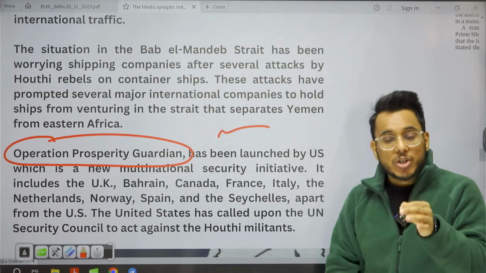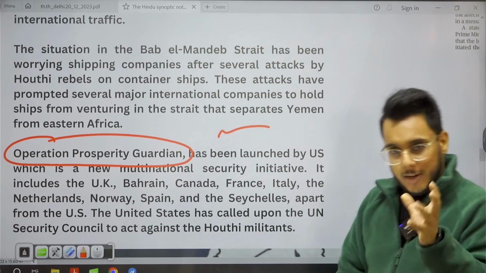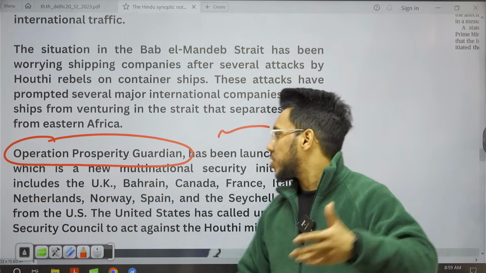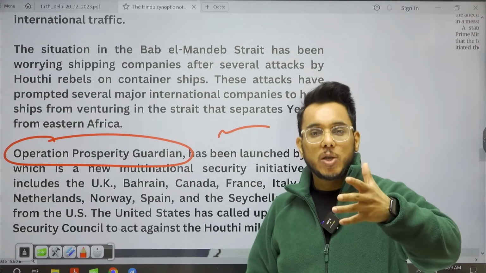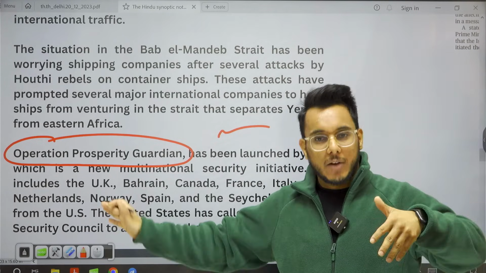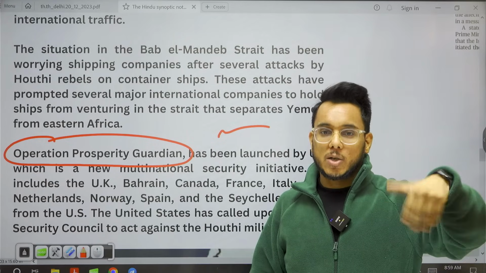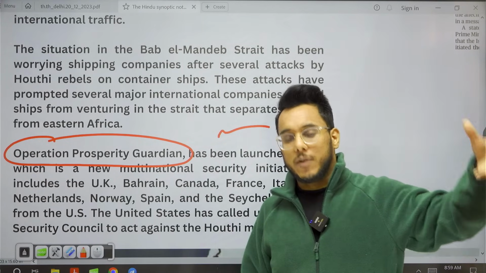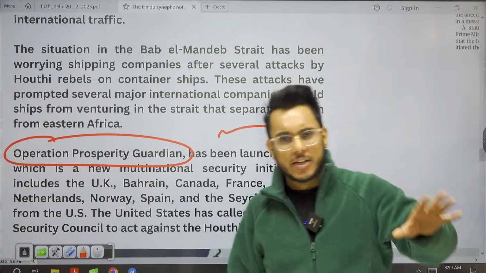Now a prelims question on this line can be asked. For example, they can ask that recently Operation Prosperity Guardian was in the news. It is in context to, they'll give you 4 options. It is in context to Afghanistan, it is in context of Africa. Fine, such kinds of options.